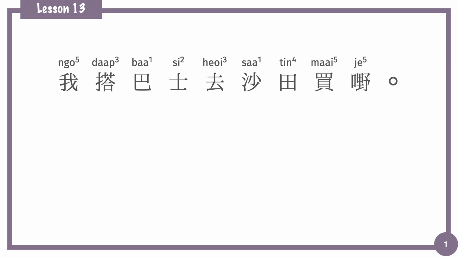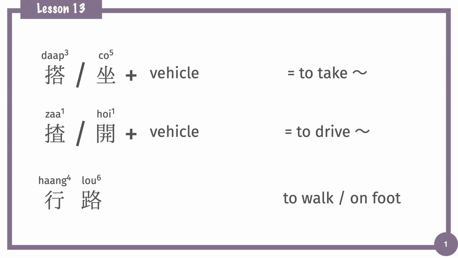Here is the first simple sentence of today. 我搭巴士去沙田買嘢. In this sentence, we have 我 as the topic. 巴士 means bus. 搭巴士 means to take the bus. If we want to express taking a vehicle, we can use the verb 搭 something or 坐 something. The verb 坐 itself means to sit. When you sit on the vehicle, that means you're taking the vehicle.